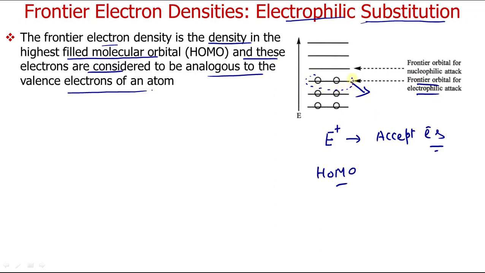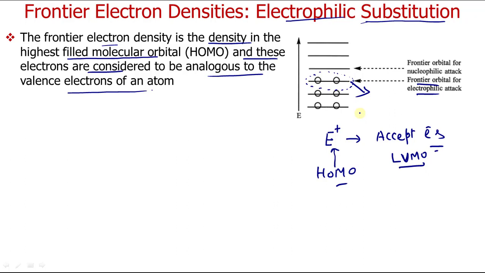So we will be discussing this orbital, HOMO, the highest occupied molecular orbital, that will give electrons to the electrophile, and the orbital of the electrophile will be the LUMO. The lowest unoccupied molecular orbital of the electrophile will attract the HOMO of your aromatic compound, and the LUMO of your reagent and the HOMO will overlap to give you the product. Now if their energy is the same, they will overlap. If their energy differs, they will not overlap. That's how we determine the reactivity.